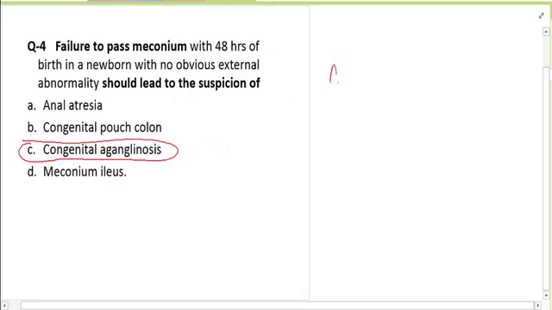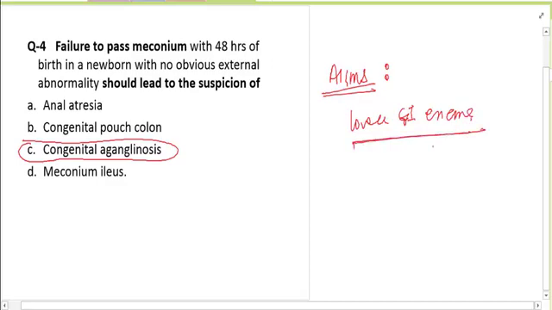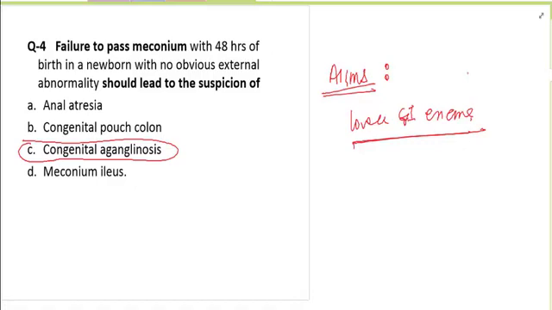In your last AIIMS exam, they asked if a baby has not passed meconium, what would be your first test? You'll get a lower GI series, or a lower GI enema, because it can help you diagnose Hirschsprung, and it can also exclude and even treat meconium ileus. So it is helpful in both.